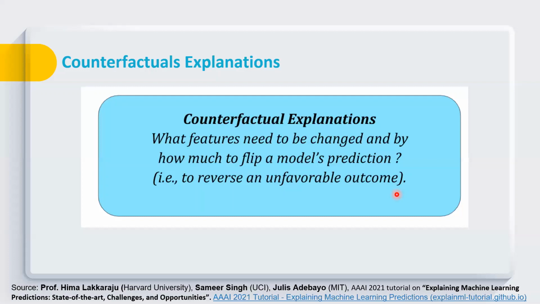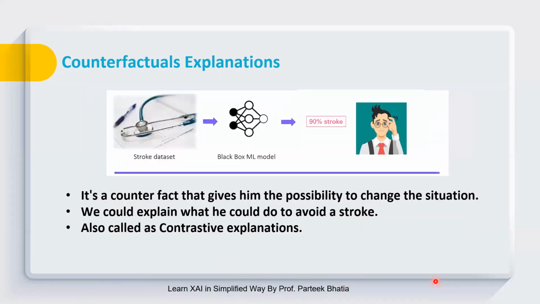In the same way, if a person has a high chance of stroke, in this case the favorable outcome is getting no stroke. So the person will be interested to know what changes he should make in his features so that he can flip the predictions. In this particular case, these types of explanations will be very useful. I'm referring to this slide from a tutorial on explaining machine learning by Professor Hima Lakkaraju from the AAAI 21 tutorial on explainable machine learning.